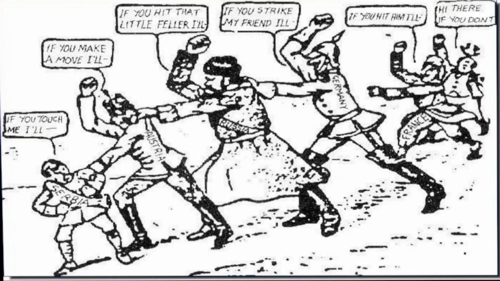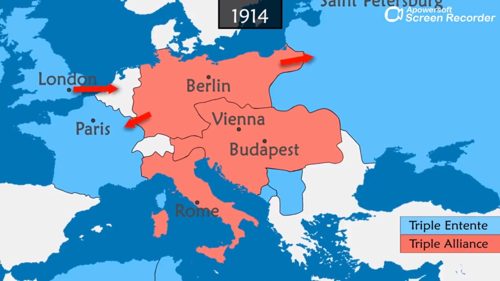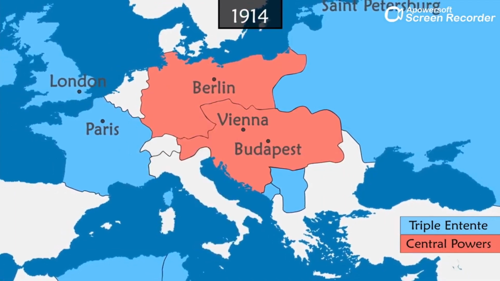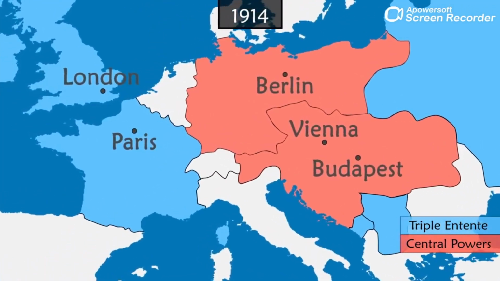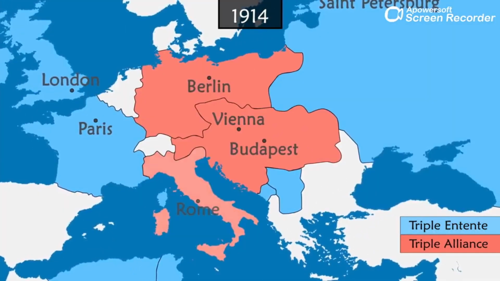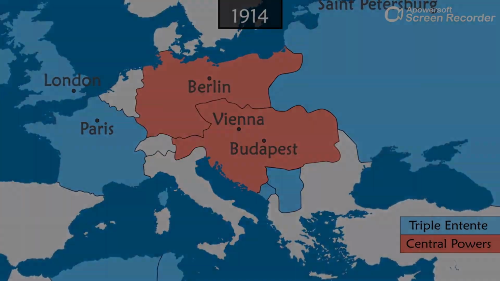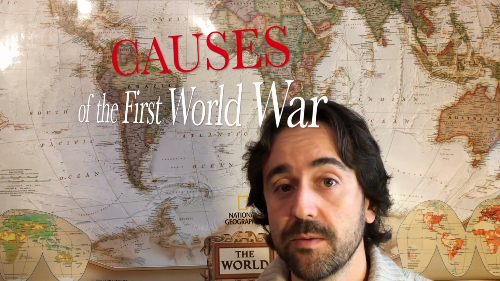At that moment, the game of alliances started. Russia, ally of Serbia, mobilized its army to support its ally. Then Germany, in order to support Austria, declared war on Russia and France, the ally of Russia. When Germany invaded Belgium to go to France, Britain, the ally of France and Belgium, declared war on Germany. Italy, the third ally of Germany and Austria-Hungary, withdrew from the Triple Alliance and remained neutral for a while. Let's summarize the causes of this war watching this video.